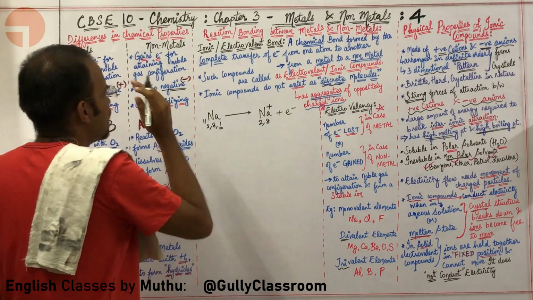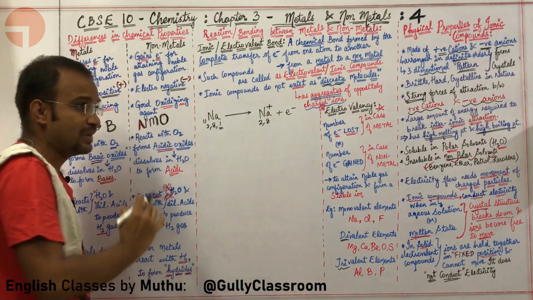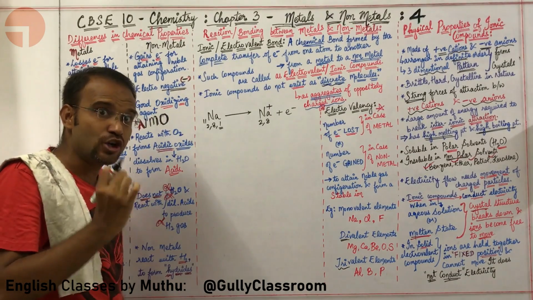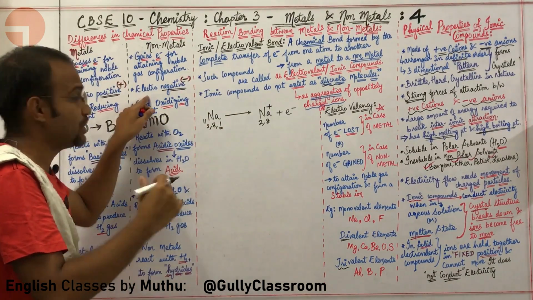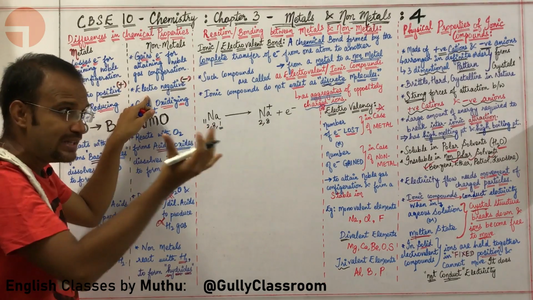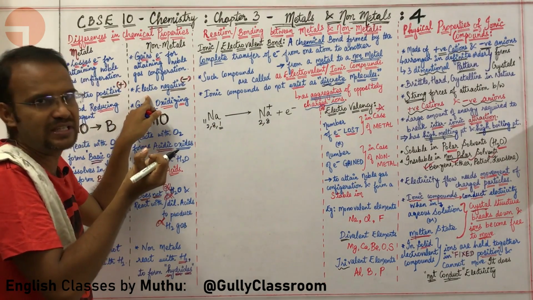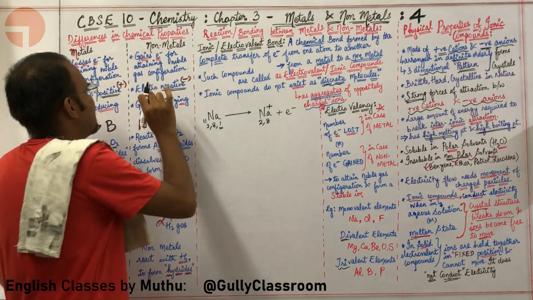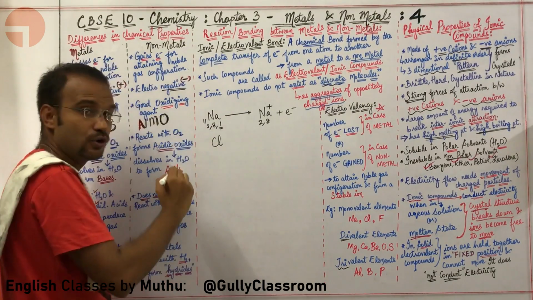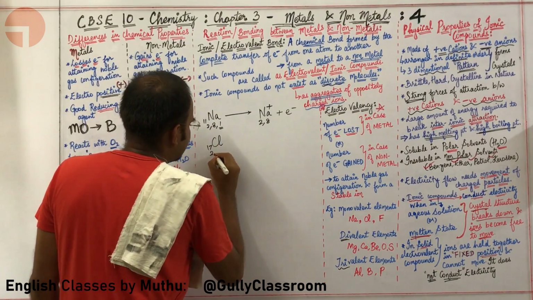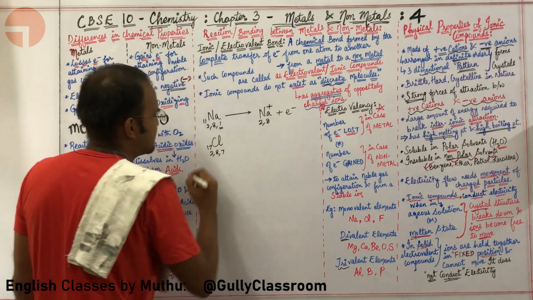What about non-metals? Non-metals gain electrons in order to attain noble gas configuration. Because they are gaining electrons, they become negatively charged, hence they are electronegative in nature. Let us take an example of chlorine, atomic number 17, 2,8,7.